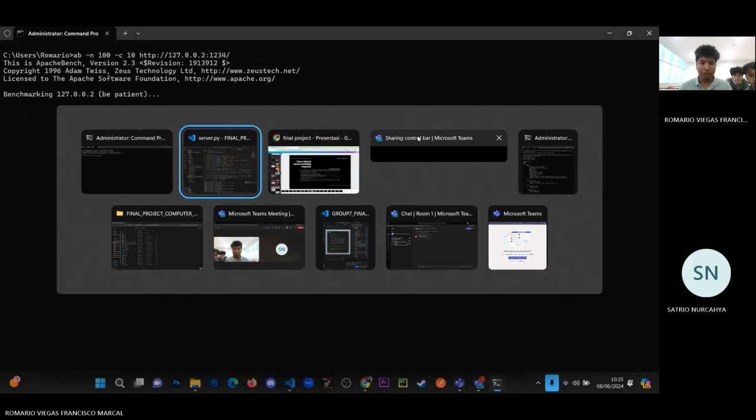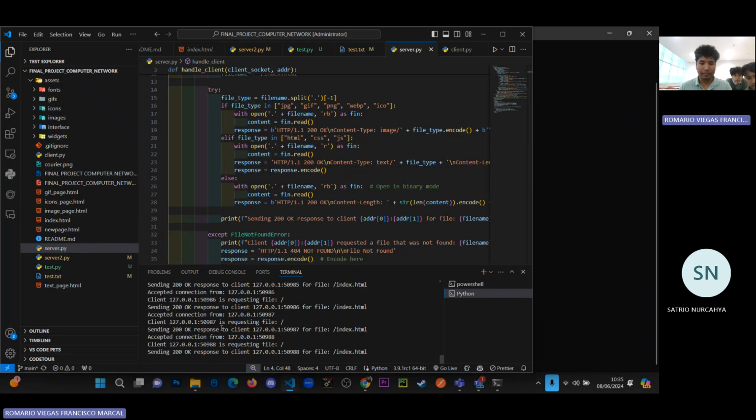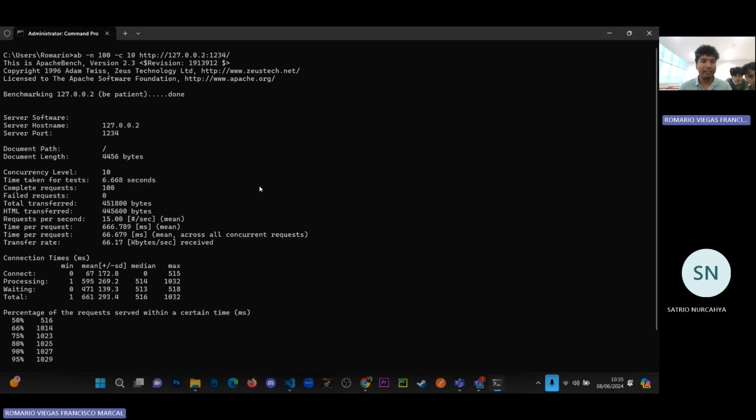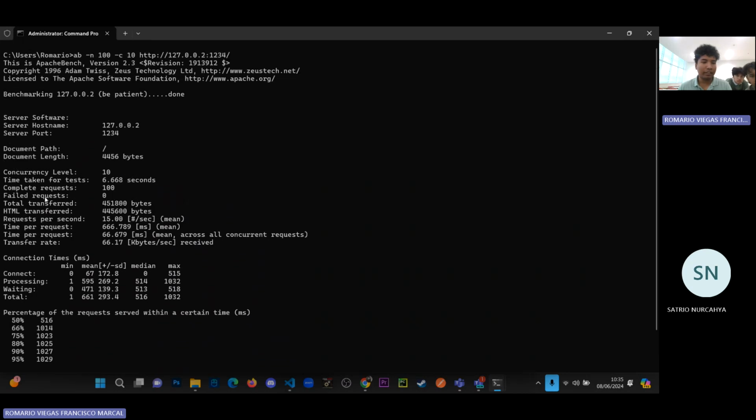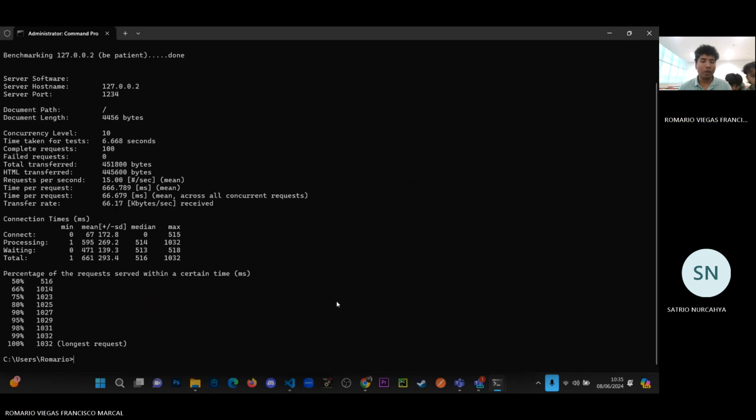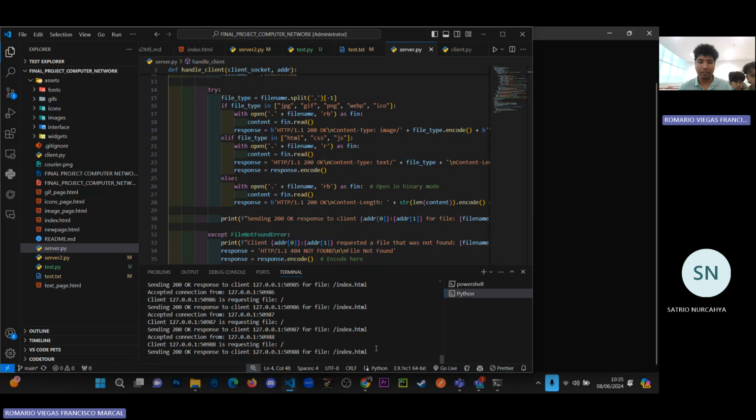Be patient. You guys can see here the connection is accepted in the terminal of VS Code. Then in the CMD, we got the result here. You guys can see the complete requests is 100 and the failed requests is 0. Okay, this is for the single thread server.